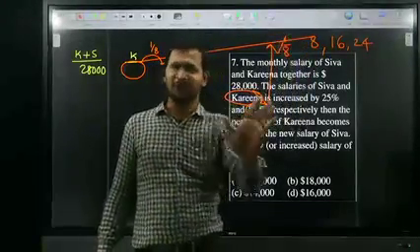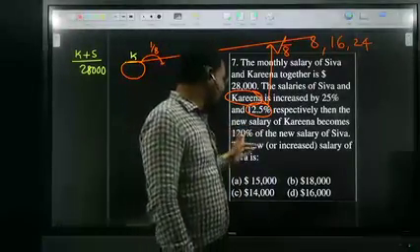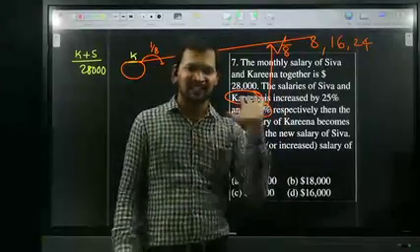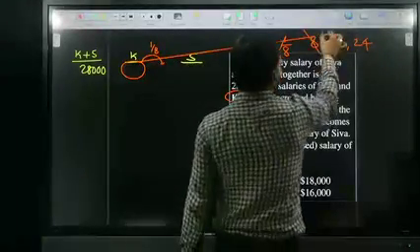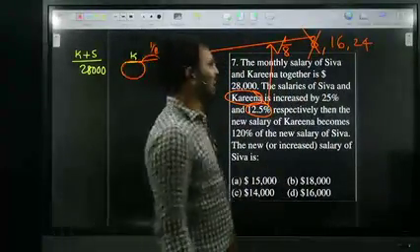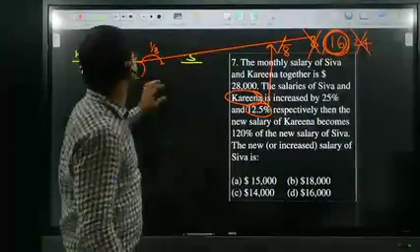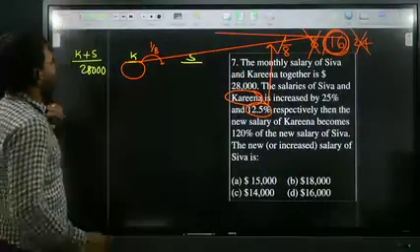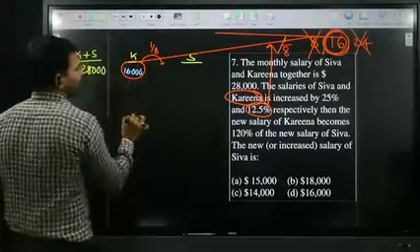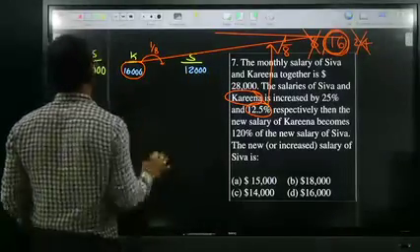Is it possible? No, because after increasing their salaries, Karina's is 120% of Shiva's, and 120% is nothing but almost equal. It's not possible. So 8,000 is not possible. If you take Karina's salary as 24, Shiva's salary is 4. Is it possible? It's not possible. Then what is the probable one? 16 is the probable one. Therefore I assume Karina's salary as 16. Then automatically Shiva's salary is 12,000, because the together salary is 28,000.